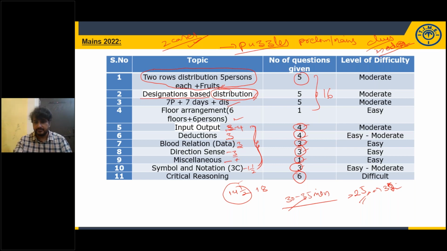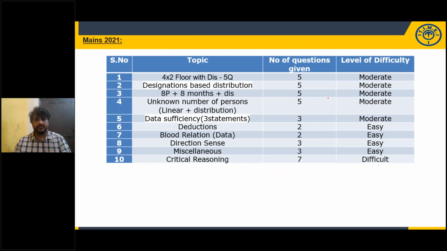Take a screenshot, and even take a screenshot of these two. Mains 2021: 4 floors are given and each floor has 2 flats along with 1 variable.